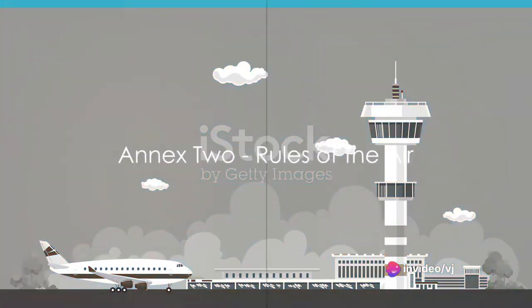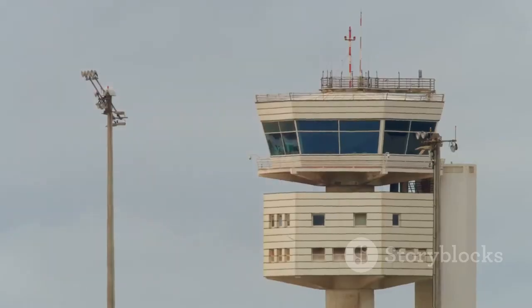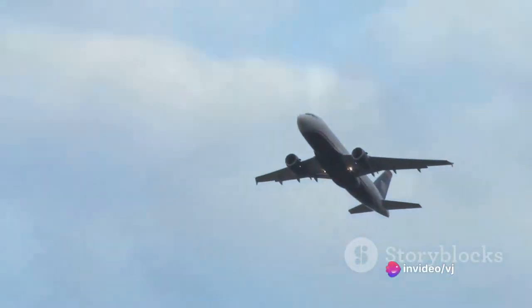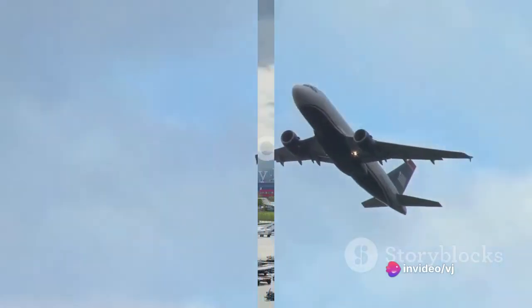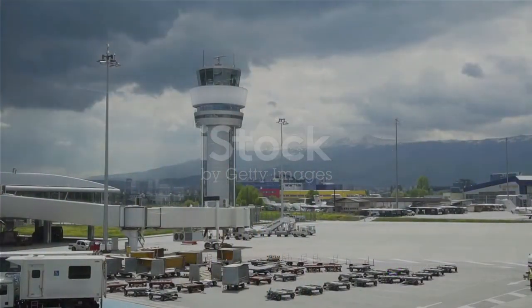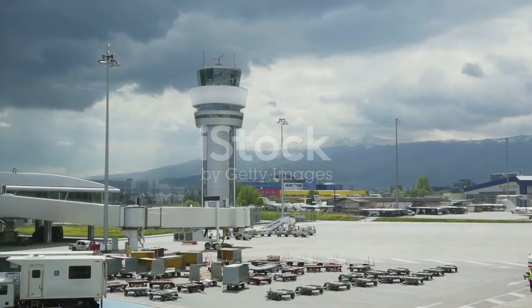Next, we have Annex 2, Rules of the Air. This annex is the playbook for aircraft in international airspace. It details rules and procedures for air traffic handling, making sure that everyone follows the same rules to avoid any mid-air misunderstandings. Annex 3, Meteorological Service for International Air Navigation, is the weather guide for the skies.